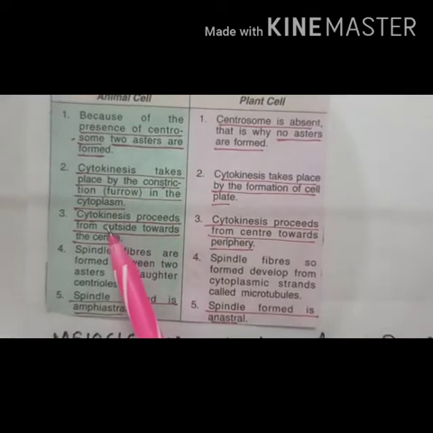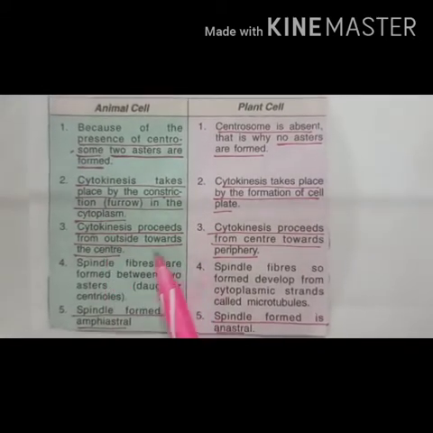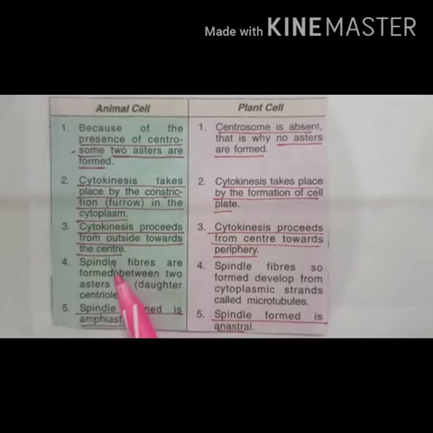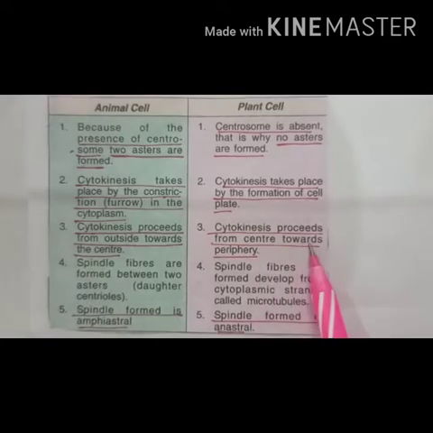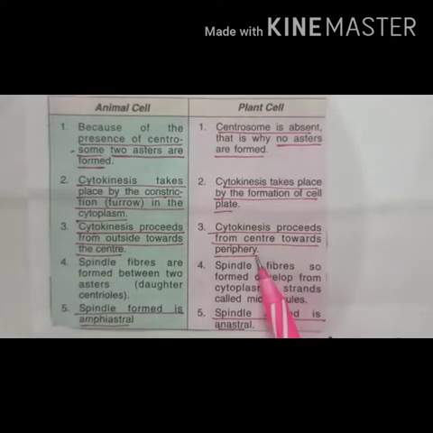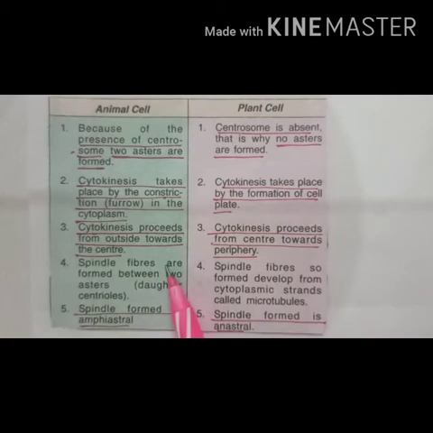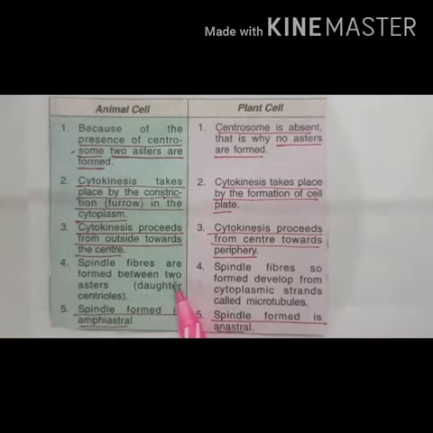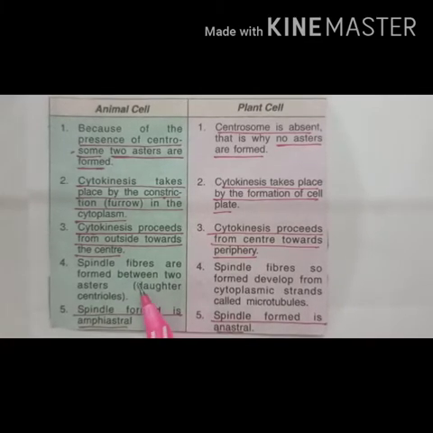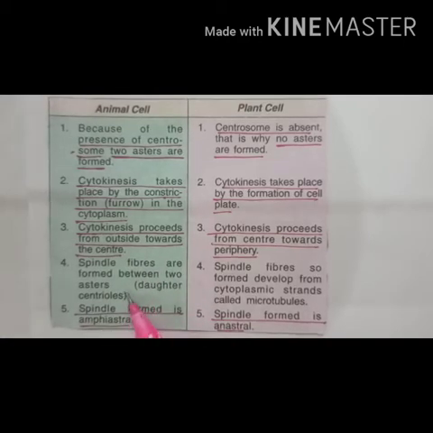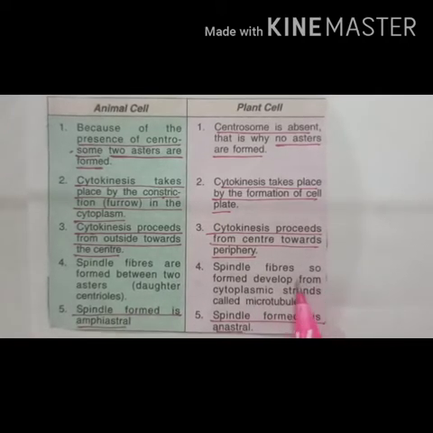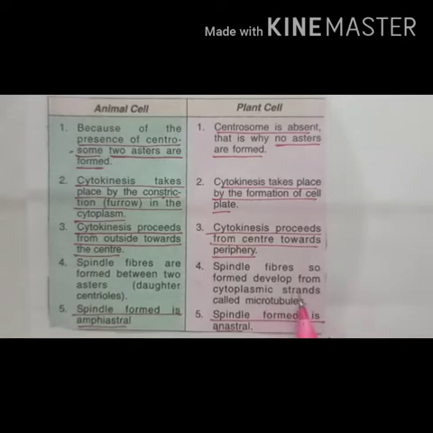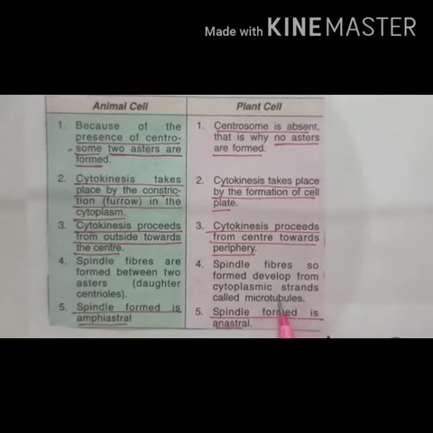The third point is that in animal cell, cytokinesis proceeds from outside towards the center, which I just showed you. And in plant cell, cytokinesis proceeds from center towards the periphery. Periphery means outside. Next, in animal cell, spindle fibers are formed between two asters. But in plant cell, spindle fibers develop from the cytoplasmic strands, which are called microtubules.